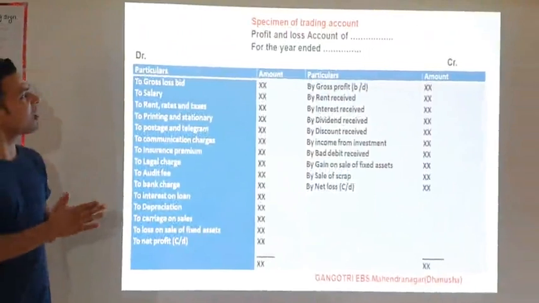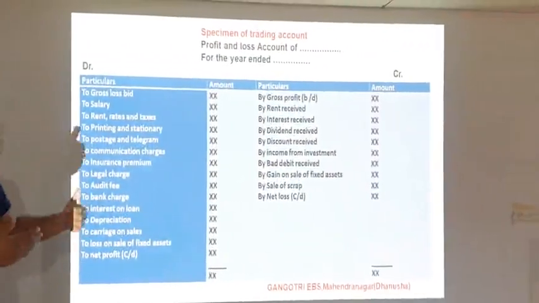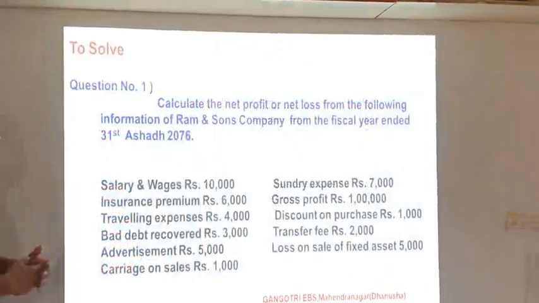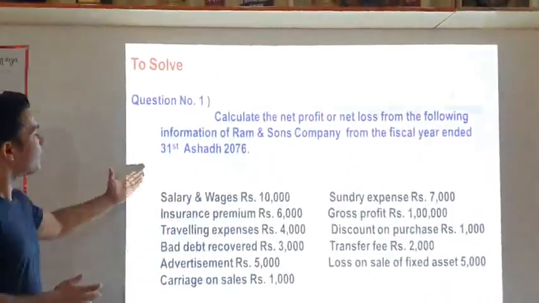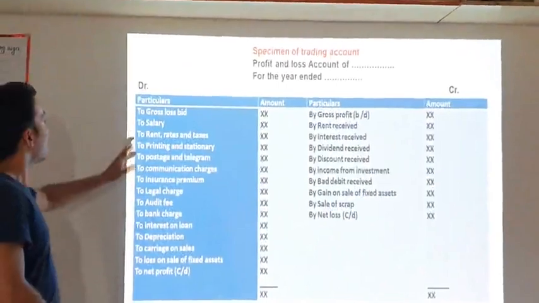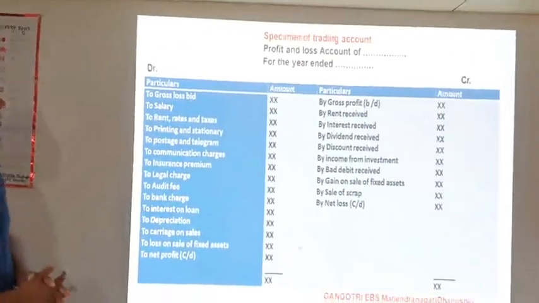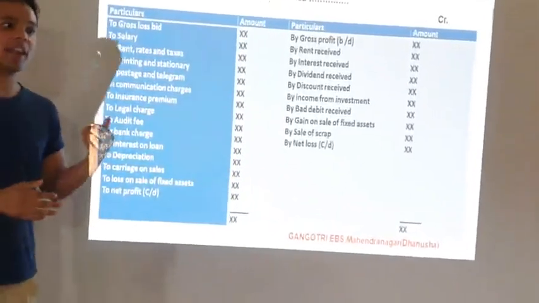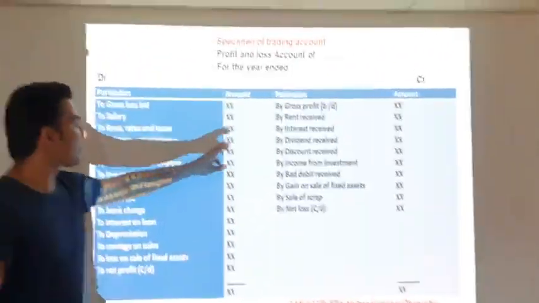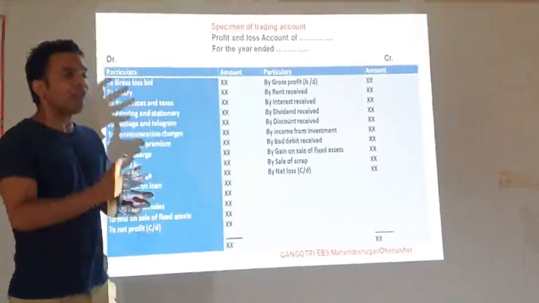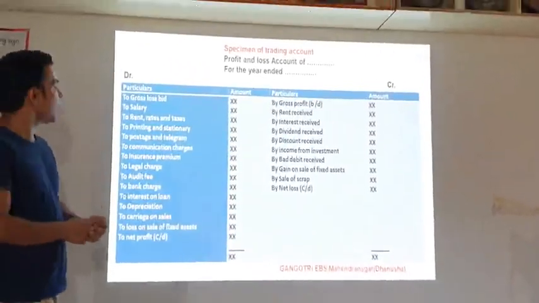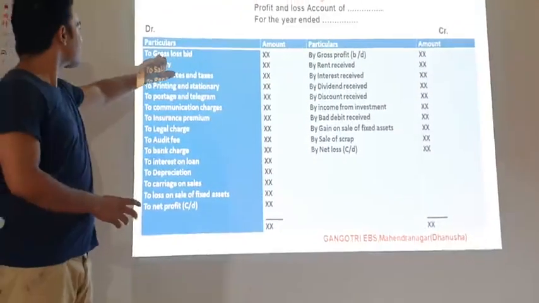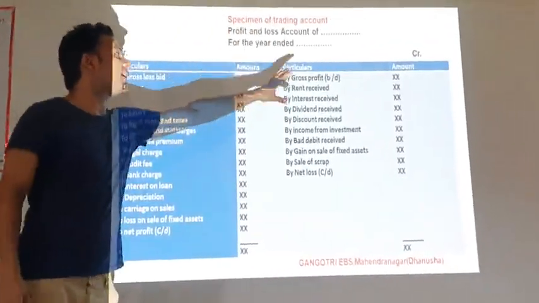Here is the specimen of the profit and loss account. When you prepare the trading account, if we get the gross profit, then that is recorded on the credit side. If we get a gross loss, then that is recorded on the debit side. So gross loss on the debit side, gross profit on the credit side.